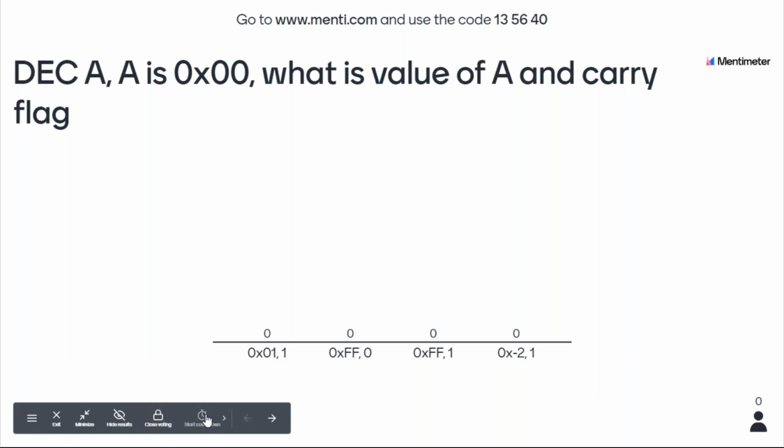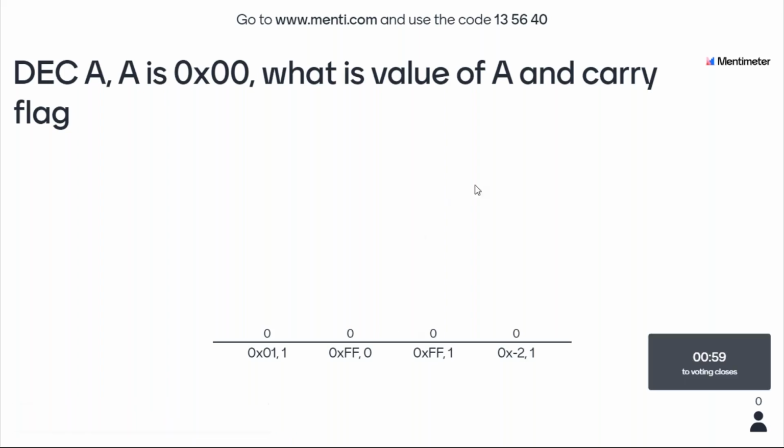The question is, we looked at an instruction called decrement, and we are going to decrement a value A. So when the value of A is 00 now, and when you decrement it by 1, what will happen is the question. So the timer starts now. You can see the timer ticking. Please go there and try to answer this. I think this will help us to reinforce the concepts of number systems which we learnt in the previous class.